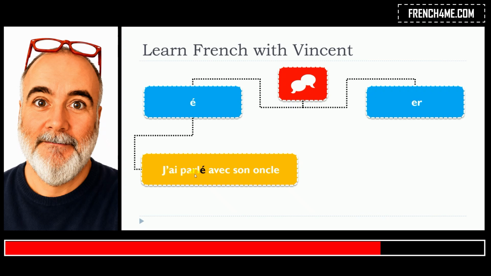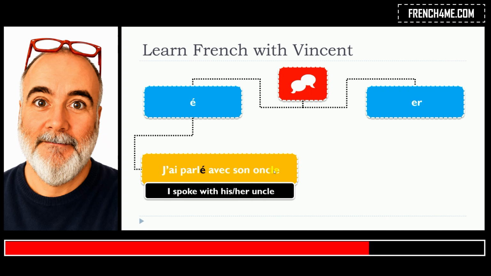J'ai parlé avec son oncle. So in that situation, as you can see, this is the passé composé form of the verb parler. And for the passé composé form of parler, we use the auxiliary avoir here, and then we use parler in the past participle form.